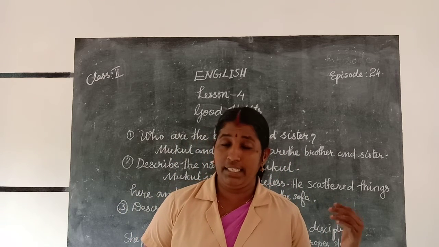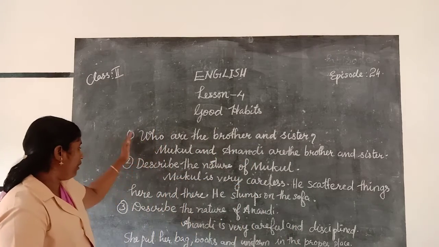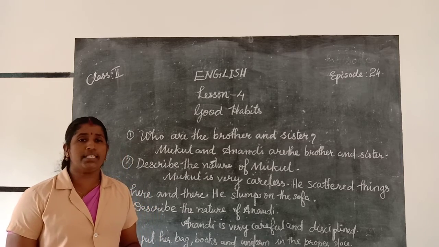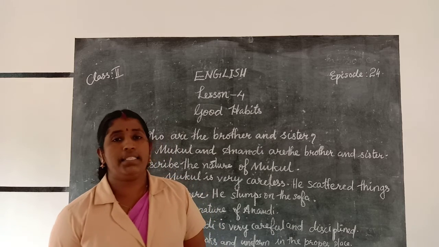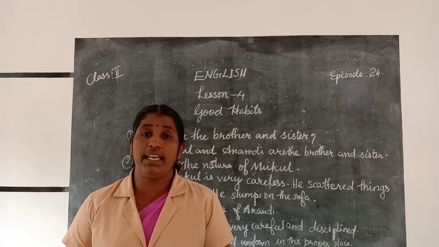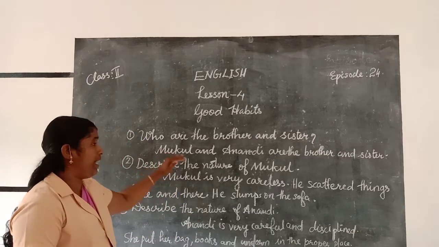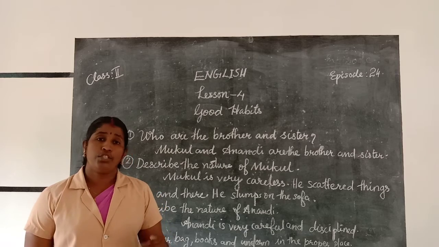Okay, I will read the questions and their answers. You please listen here. First question: who are the brother and sister? Can you say the answer? Yes, Mukul and Anandi are the brother and sister. You study it now. Read this question and answer so many times.